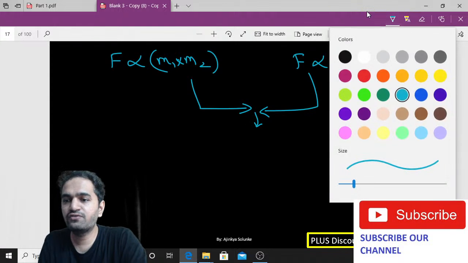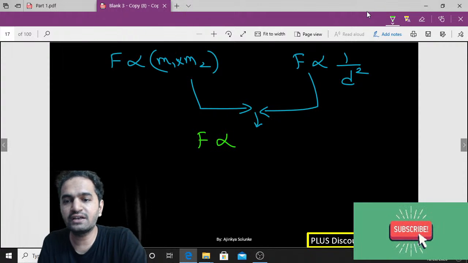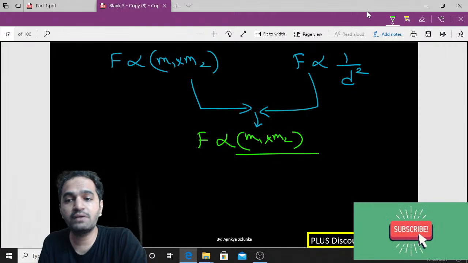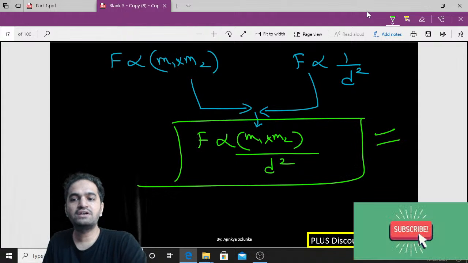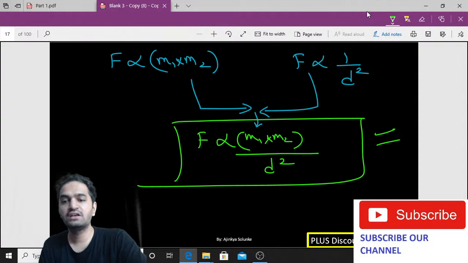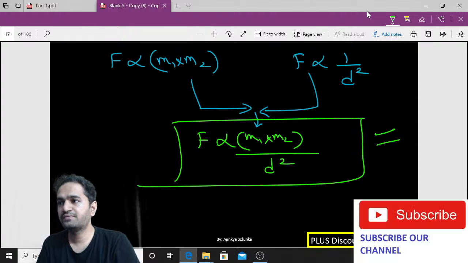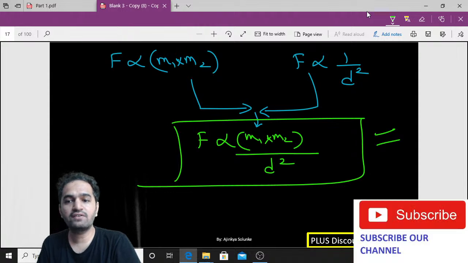If we combine it, what are we going to get? F is directly proportional to, first we will get the product of m1 and m2, right? And divided by whom? D square. Have you understood how we combined it? We have combined both the statements and written a combined statement that force is directly proportional to the product of m1 and m2 divided by d square. Agreed? Write it in the comment section.